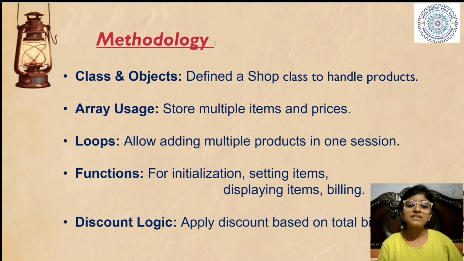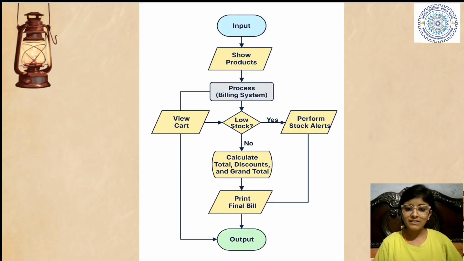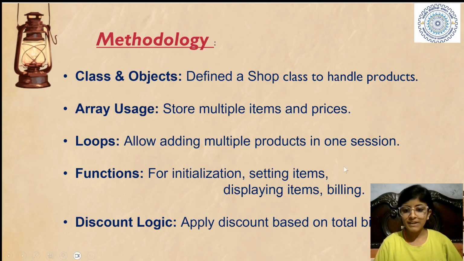Next is functions. Functions are used everywhere, for billing, for totaling. When we are giving the discount, we apply a condition by a function. Like you can see, the display items, right? It is also a function we have created, where we display the items using a function.